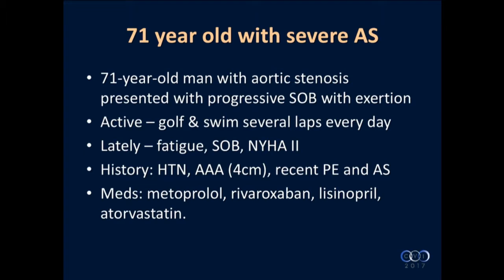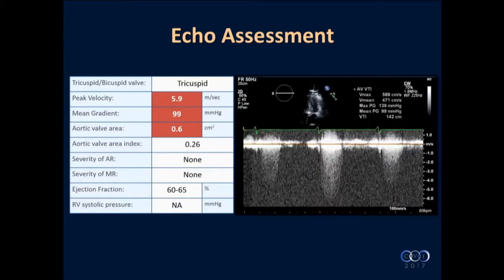A 71-year-old man with a history of severe AS presented with progressive shortness of breath. He has been active, golfing and swimming several laps every day. However, lately his shortness of breath has been getting worse. His past medical history is significant for hypertension, AAA, 4 centimeters, stable for several years, recent PE, and severe AS. His medications: metoprolol, rivaroxaban, lisinopril, and atorvastatin.